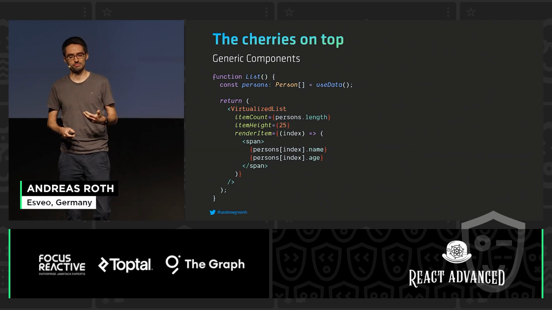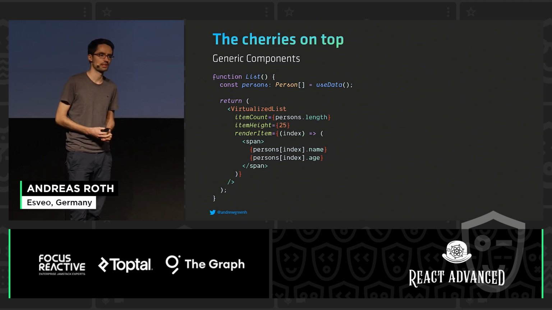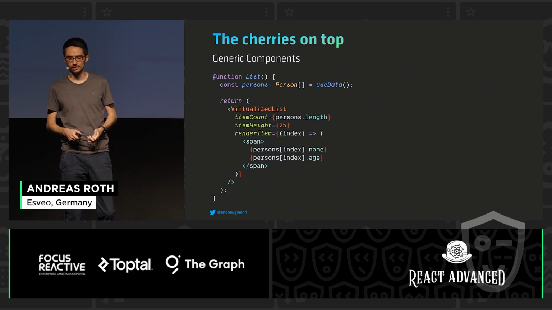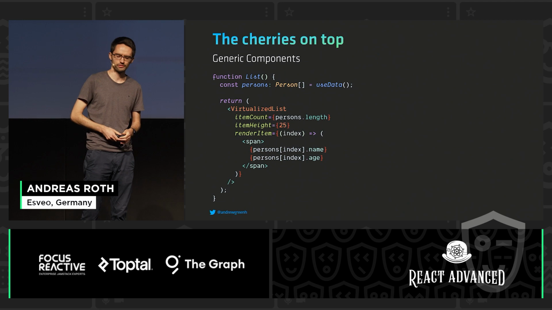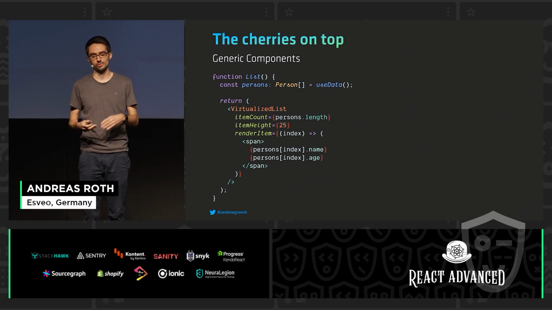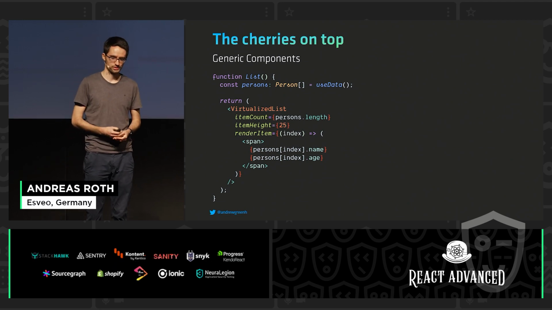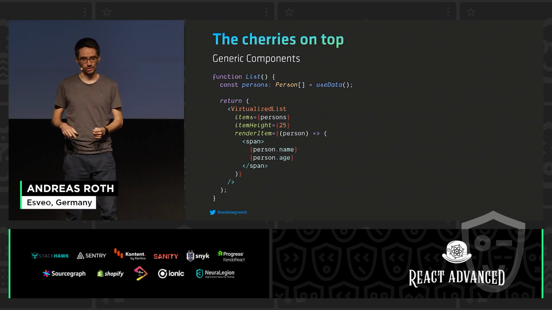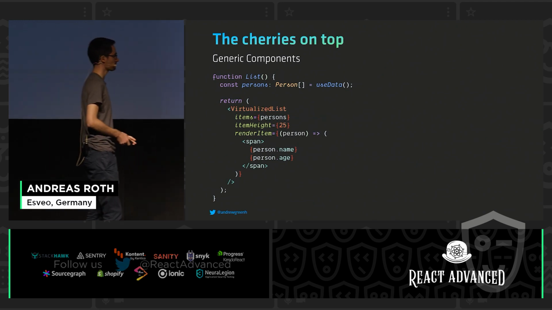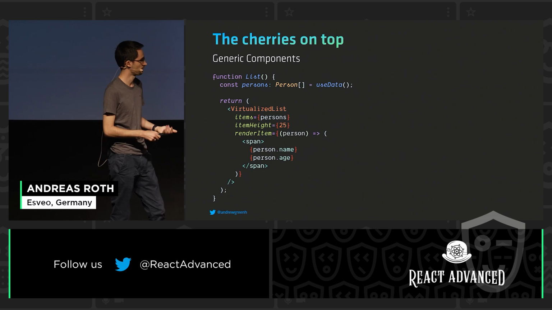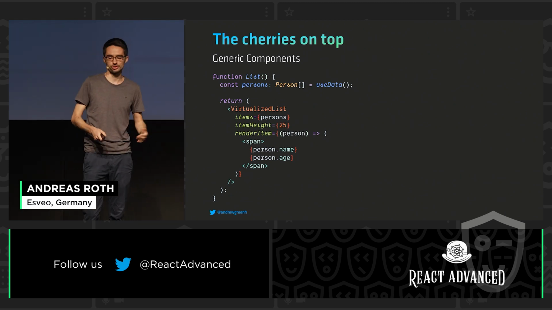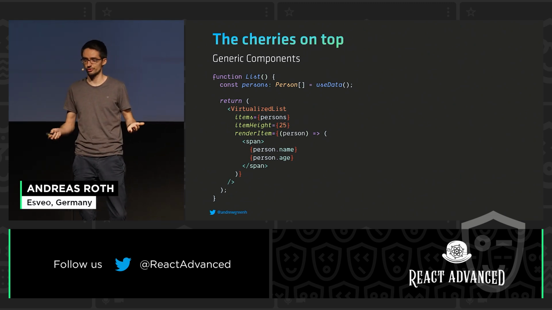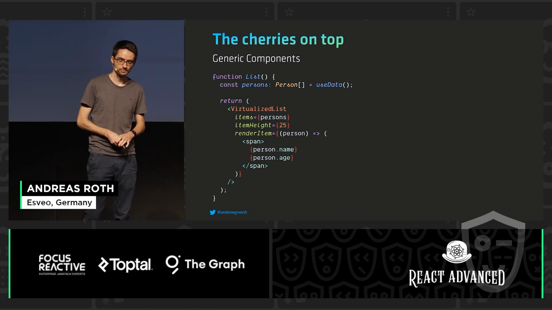The problem is that maybe we don't always have a list available. Maybe it's a lazy loading list where we just fetch the data on scroll. It's an infinite loading list, for example. So maybe we don't have an array where we have all persons available. So optimally, we want the API to look like this. Render item now gives us a person object. And on a person, we can access name and age and no other fields because only these two exist.